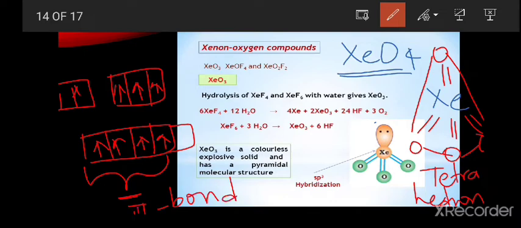Why? Because xenon tetroxide has 4 oxygens. 4 oxygens means it is forming 4 pi bonds. So the hybridization of this xenon tetroxide is sp3. This is the structure, that is tetrahedral structure.